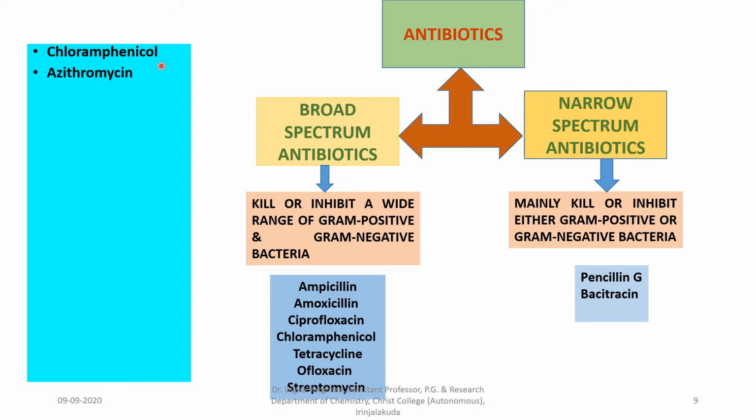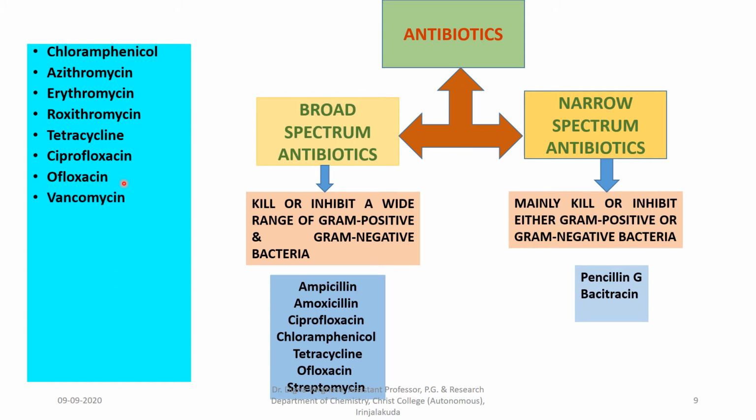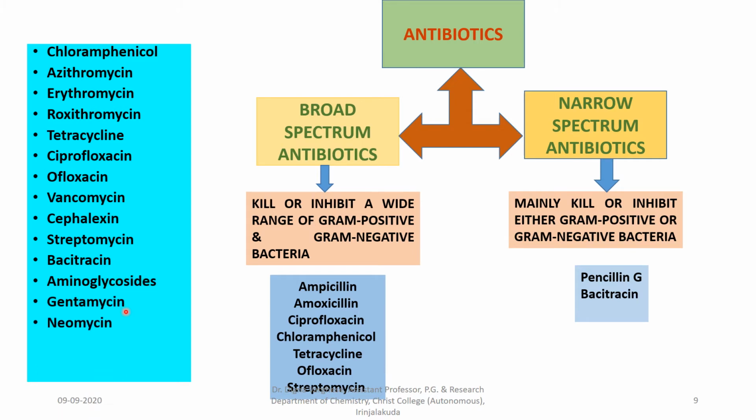Antibiotics generally include chloramphenicol, azithromycin, erythromycin, roxithromycin, tetracycline, ciprofloxacin, ofloxacin, vancomycin, cephalexin, streptomycin, bacitracin, aminoglycosides, gentamicin, neomycin, tobramycin, kanamycin.